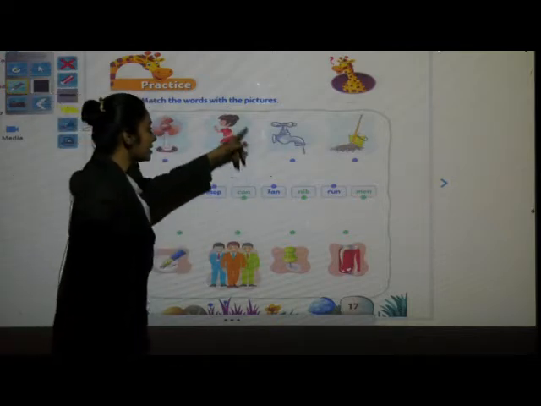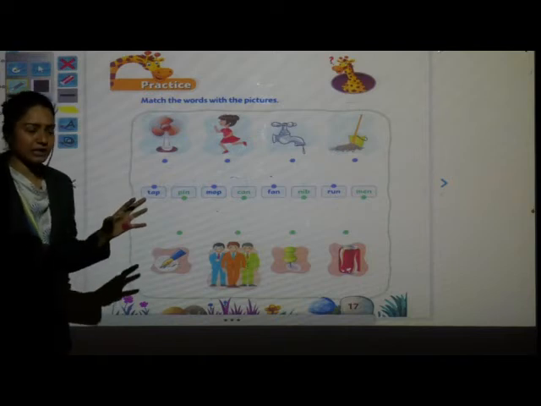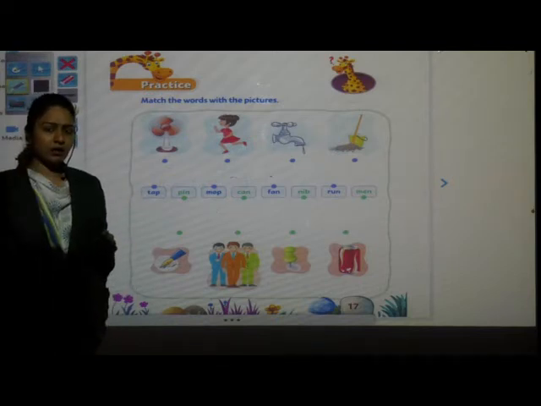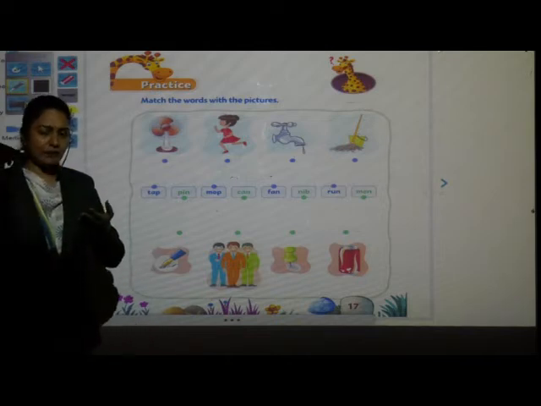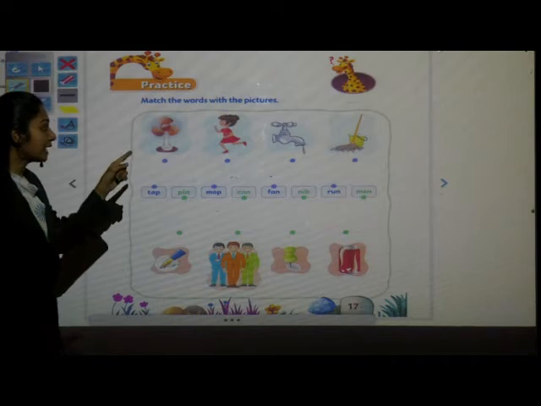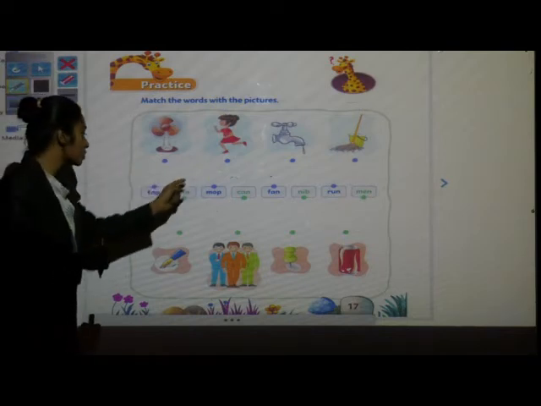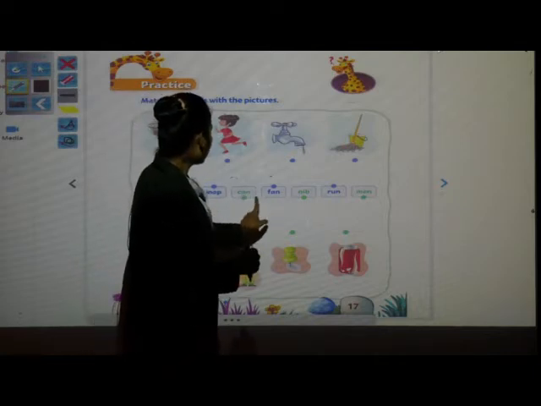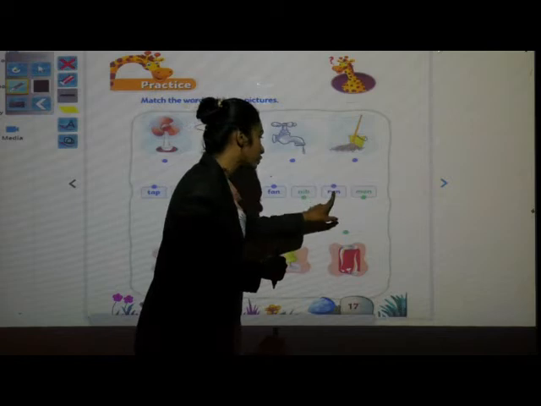Now, can you see this girl? What she is doing? She is doing some activity, right? She is doing something. So, is she singing? Then, is she skipping? Is she writing? She is reading? No. What she is doing? Look at her activity. It's looking like a run, right? She is running. So, tap, pin, mop, can, fan, nib, run. Yes, she is running. So, you have to join it.